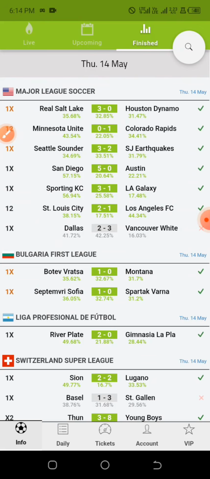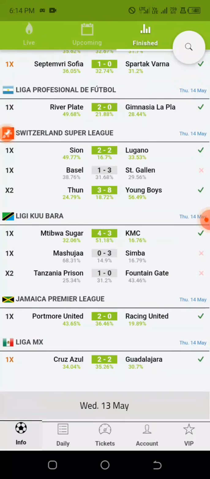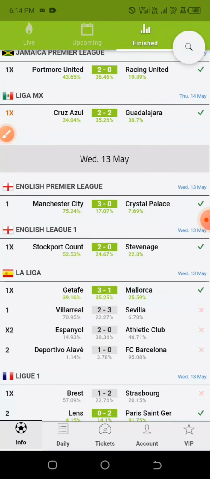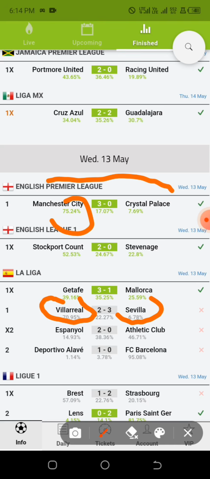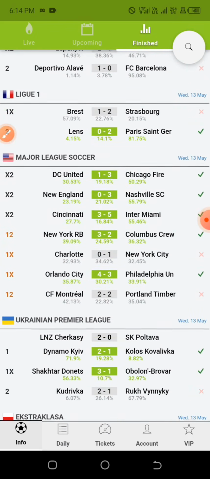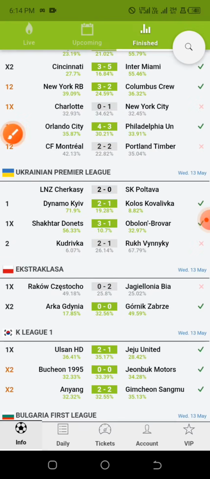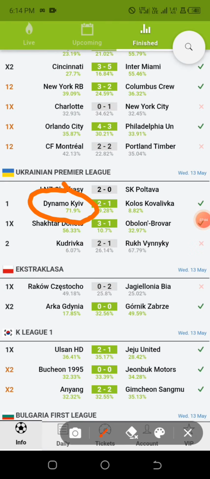Now, for example, let us look into some of the games that we have here that have already played. If you look at the match between Manchester City against Crystal Palace, we have 75% that Manchester City will win this particular game. Now, if we scroll further, we have the match between Villarreal against Sevilla. Even though Villarreal lost the match against Sevilla, they still scored 2 goals. Now, if we proceed and check further, we have the match under the Ukrainian Premier League, that is Dynamo Kiev. That is a 71.9% that the home team will actually win. Don't go for the away team.